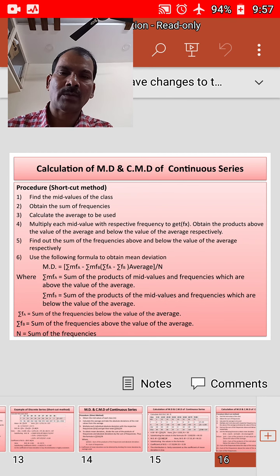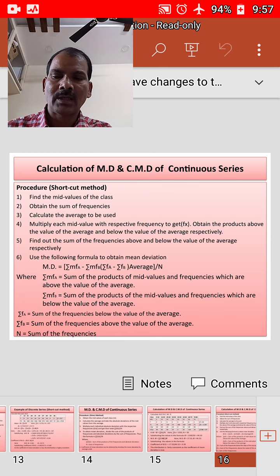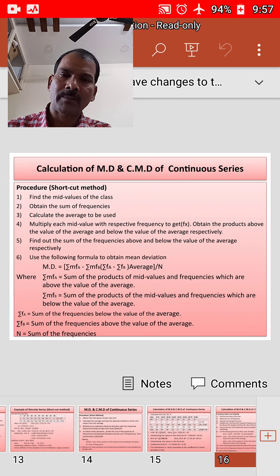Use the formula: mean deviation, MD, is equal to sigma m into fa minus sigma m into fb, minus, sigma fa minus sigma fb into average, that is x bar, by n.